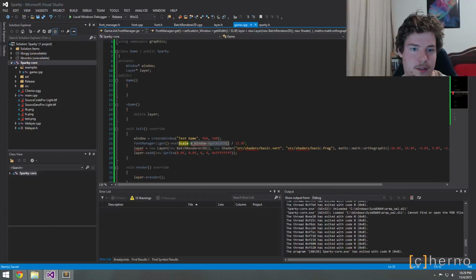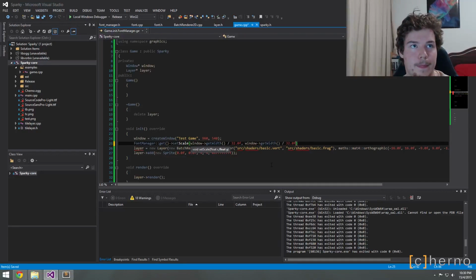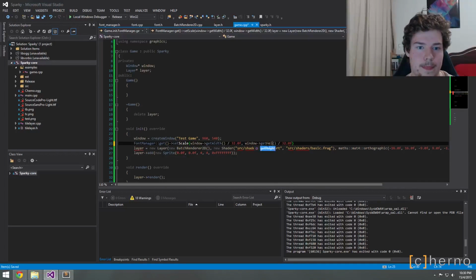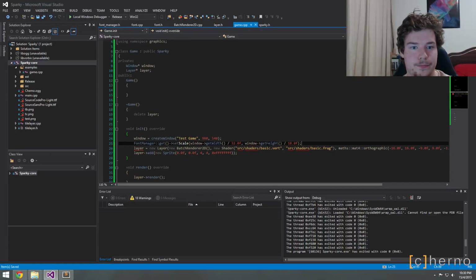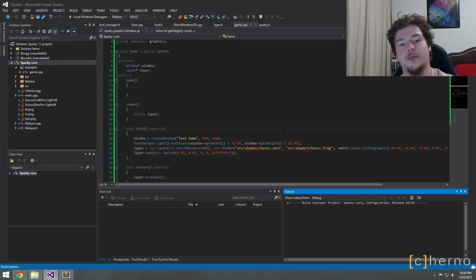And we'll set the height. Oh, it's just called window, my bad. To 18. Okay, great. So that should still work now.